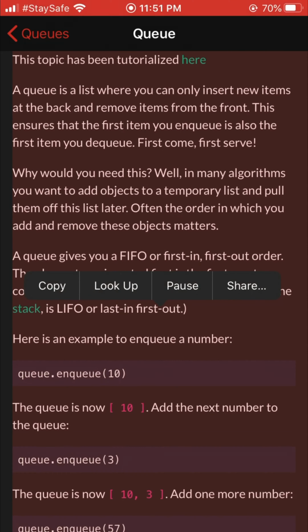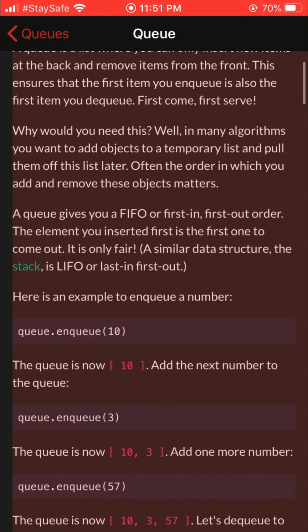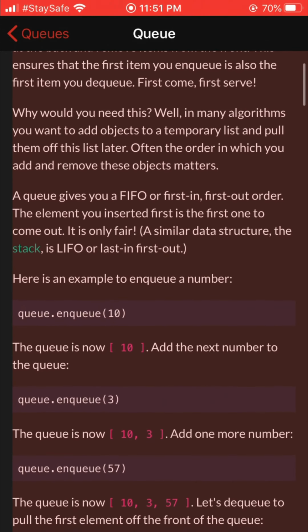Queue. This topic has been tutorialized here. A queue is a list where you can only insert new items at the back and remove items from the front. This ensures that the first item you enqueue is also the first item you dequeue. First come, first serve. Why would you need this?